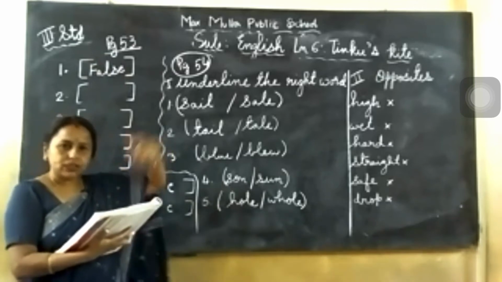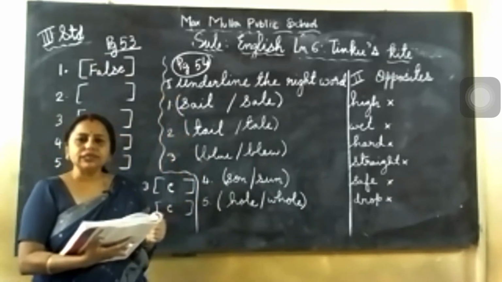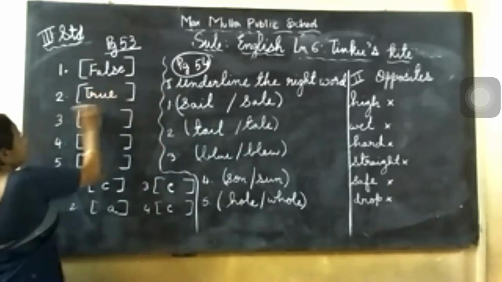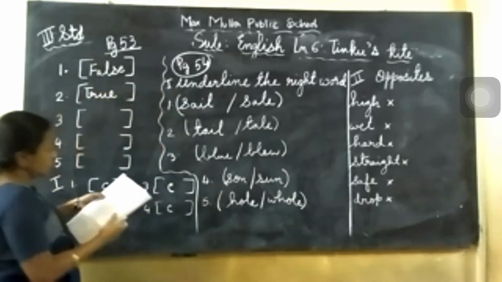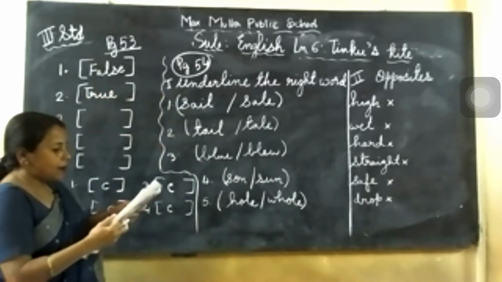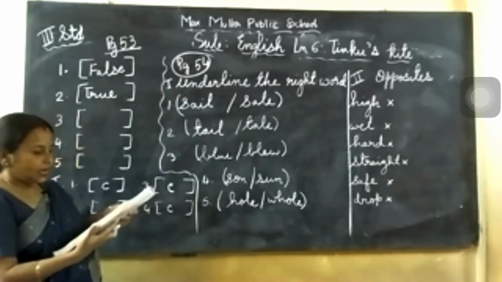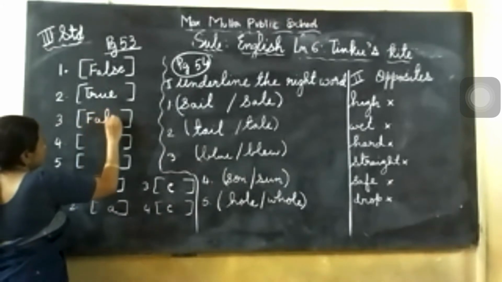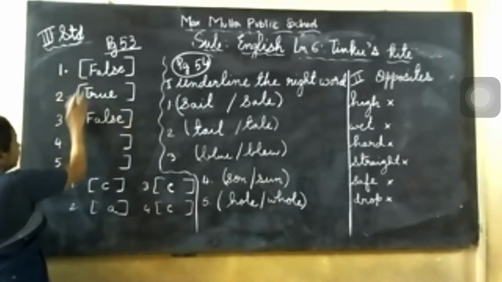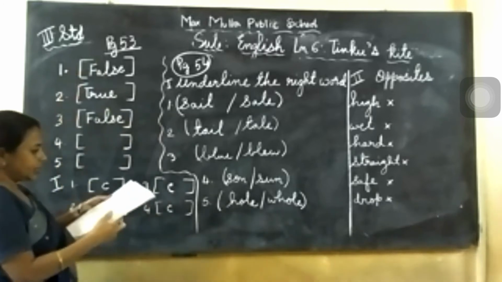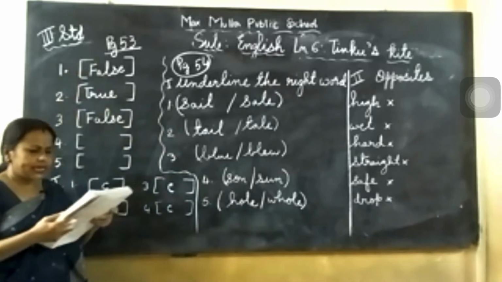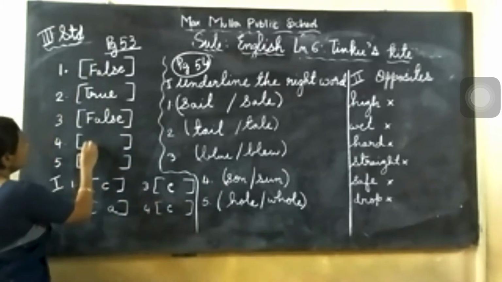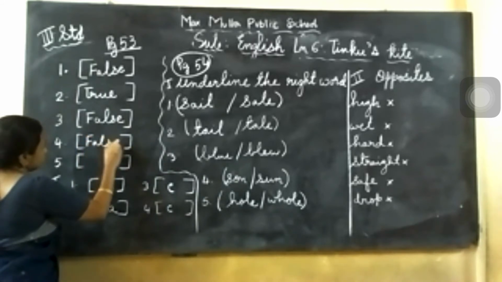When the kite tugged, means pulled very hard, the string snapped. Yes. So the sentence is correct. It is true. Number 3. Tinku bought another kite. No. He was very sad, but he didn't buy any other kite. So that is false. Right? False. Number 3, see the main page number and write the answer within the bracket directly. Number 4. The dog bit the edges of the kite. No. It just pulled it and scratched, not bit. So 4 is false.